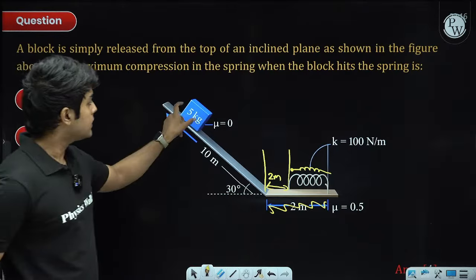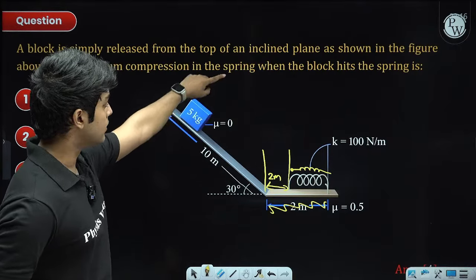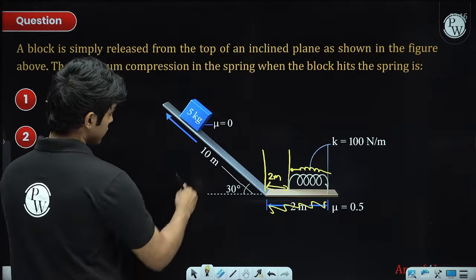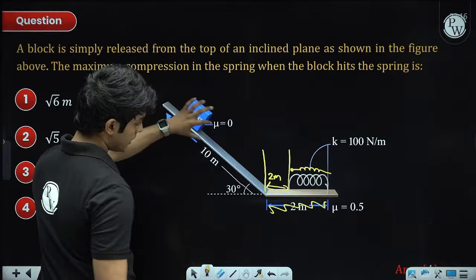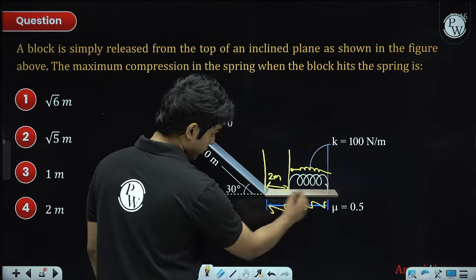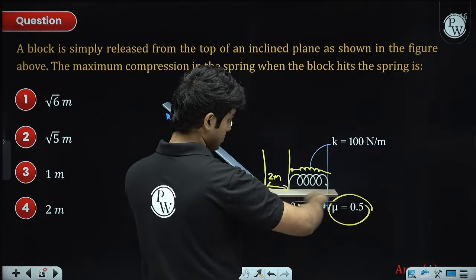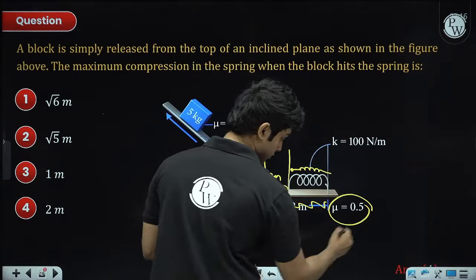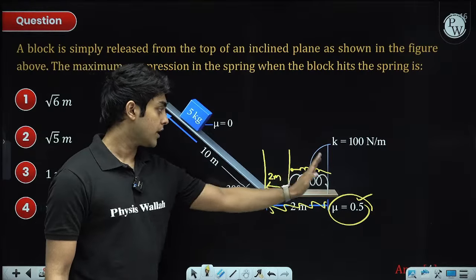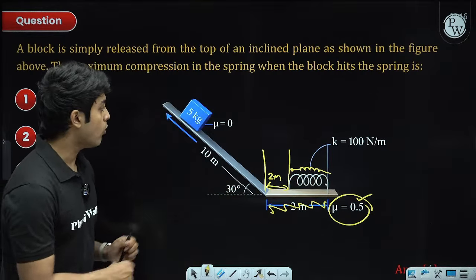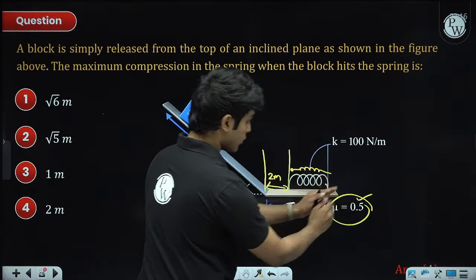So we have a block released from here, top of the inclined plane. The question is the maximum compression in the spring when the block hits the spring. There is no friction between the block and the inclined plane, so it smoothly rides down, and over here there is friction. On this part of the ground there is friction, and the friction coefficient is given as 0.5. This length is 2, and after that we have a spring over here. So after the block slides a distance of 2 meters, the spring will start to get compressed.